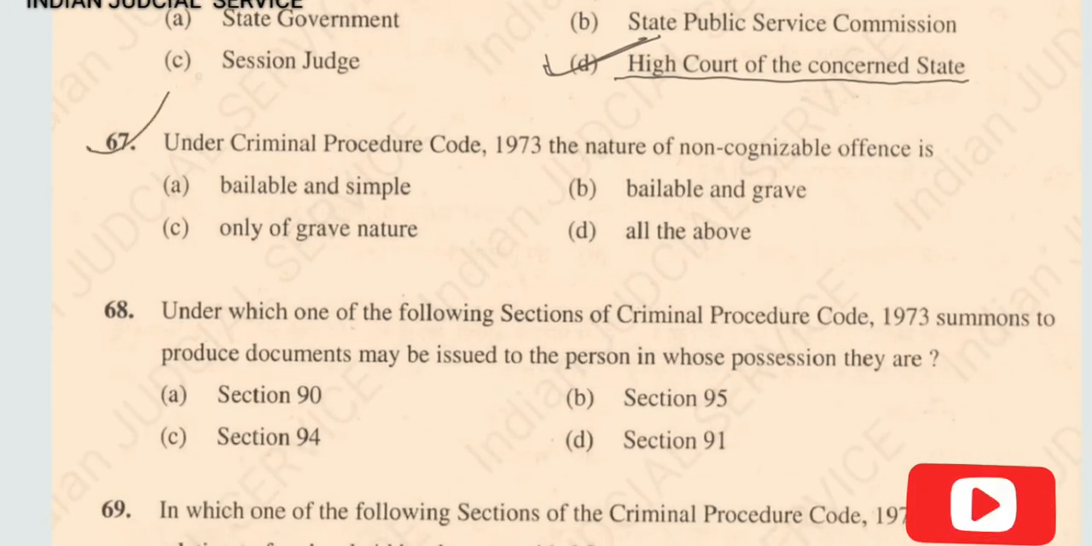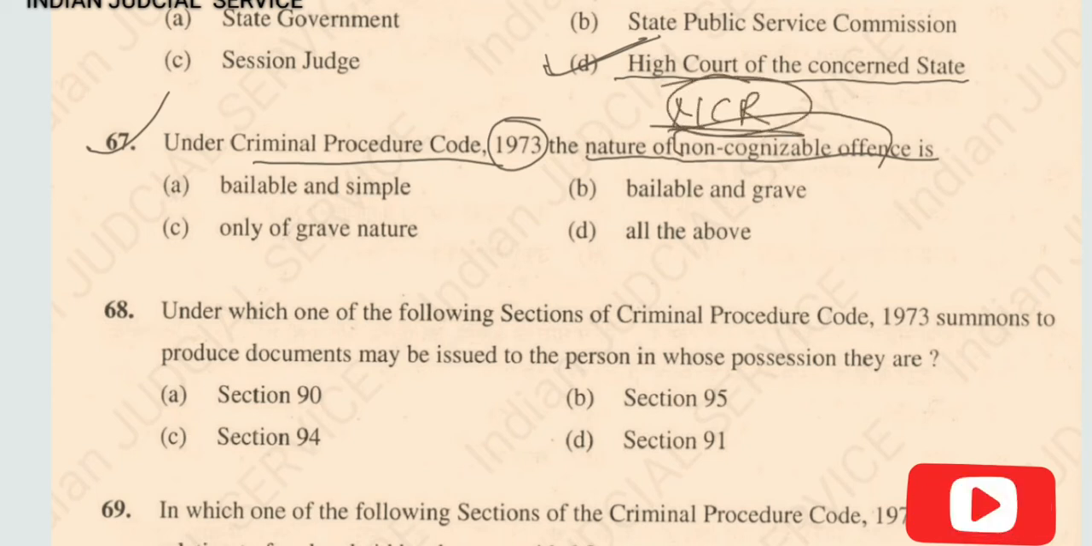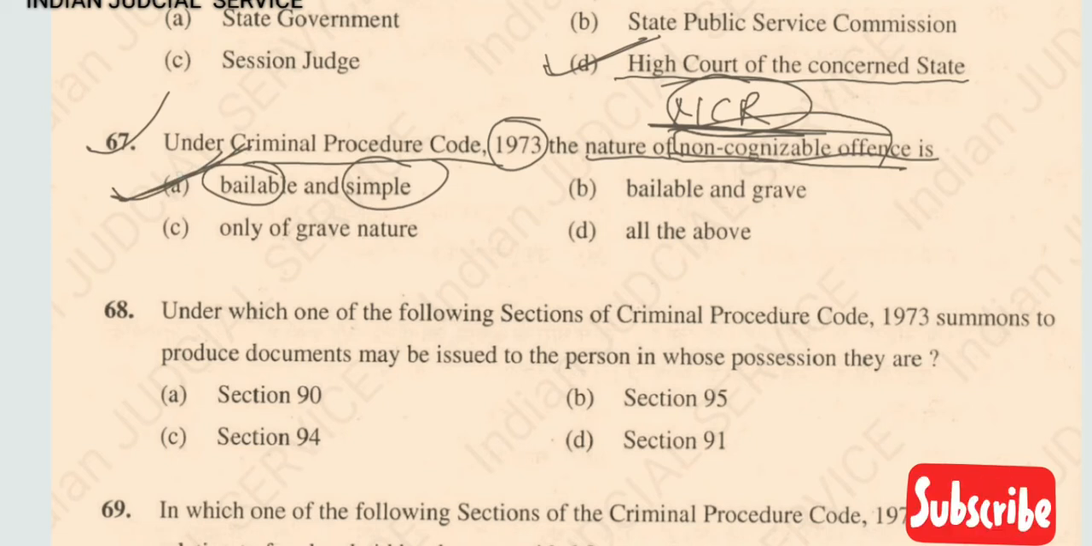Now question number 67, under Criminal Procedure Code 1973 the nature of non-cognizable offence is, so nature of non-cognizable offence means NCR is related to the non-cognizable offence is bailable and simple. So answer here option A. So NCR, non-cognizable report, is related to and filed against the happening of a non-cognizable offence.